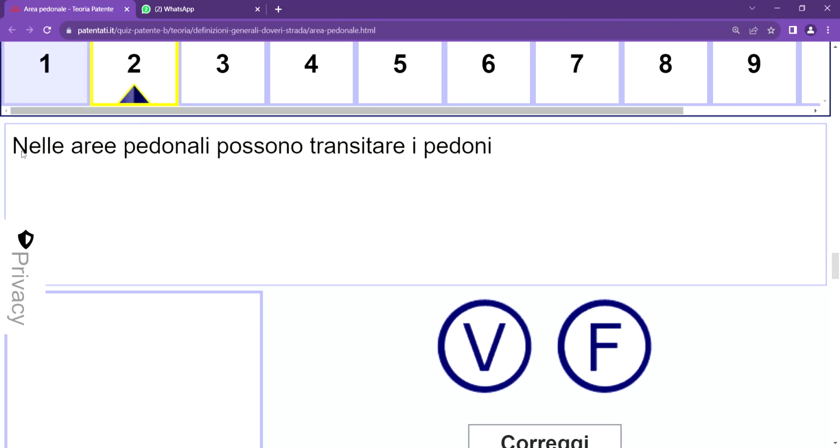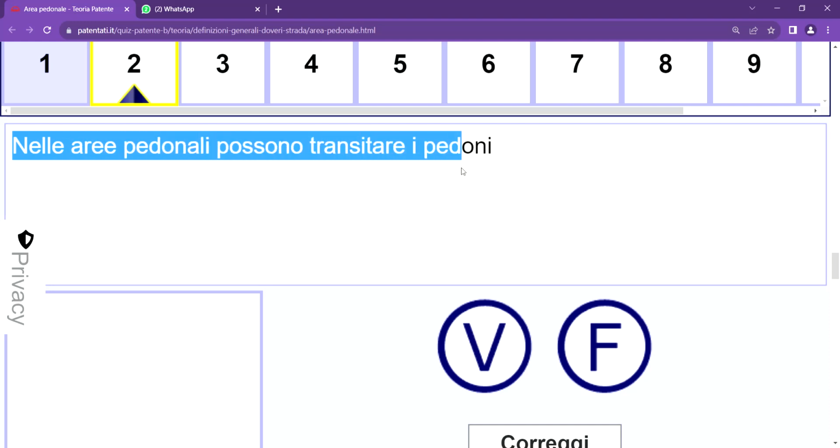So number two, it says nella area pedonale possono transitare i pedoni. Vero or falso? Now what I will try to talk about here, it says in this area known as area pedonale, legs can access this very zone. Leg movement, which is known as pedestrian movement, is permitted. And it's true, because during our explanation, we said number one is leg, number two is bicycle,